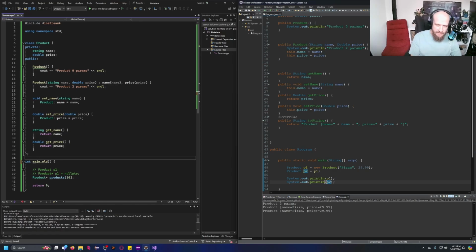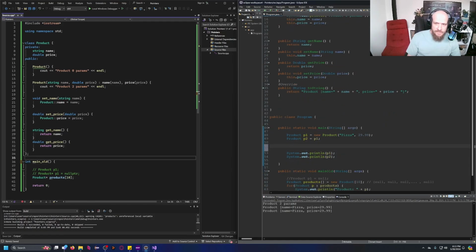Now, what's interesting about this in Java? Mind you, we're dealing with pointers, right? So in Java, everything is a pointer. So what would happen if I were to go ahead and do this? After I've assigned P1 to P2, I'm going to go ahead and change the price of P1 to 39.99. So take your time to answer. Okay, time's up. As you might have guessed, basically, this changes the price for both of them.